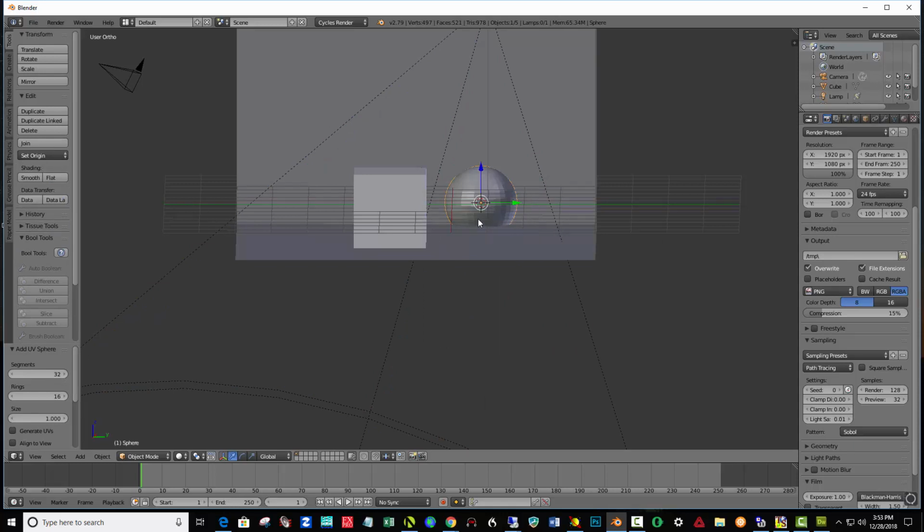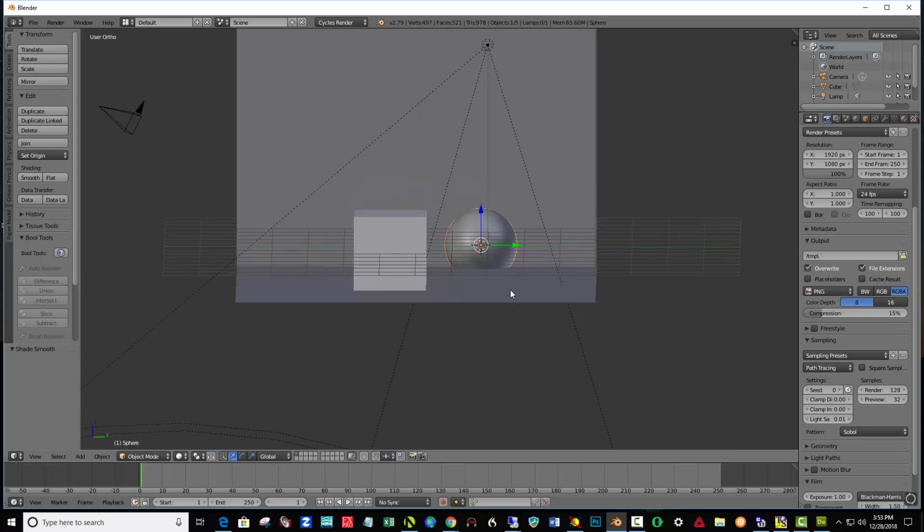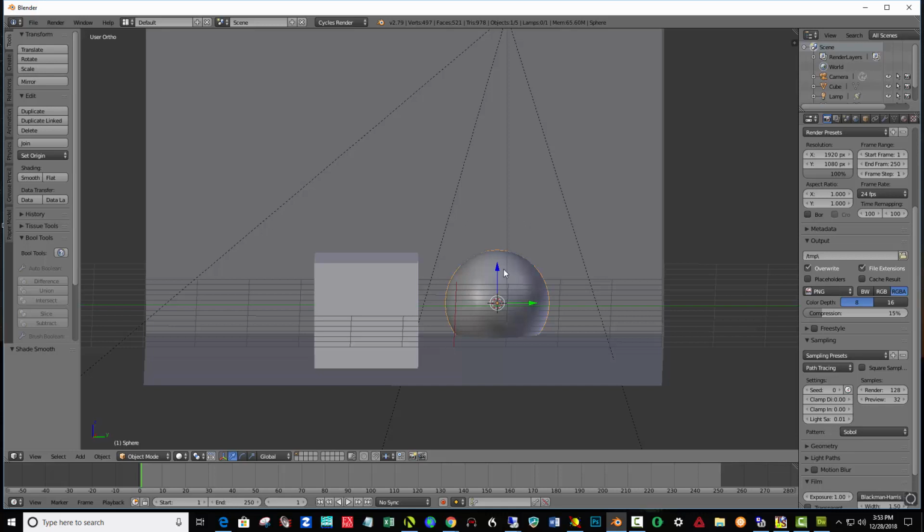And before I touch it or do anything, I'm going to leave it at 32 segments, but I'm going to click Smooth Shading right here and be very simple about that. So we're in object mode right now, and let me just pan down here and move in. And I have a sphere and a cube sitting on the plane.